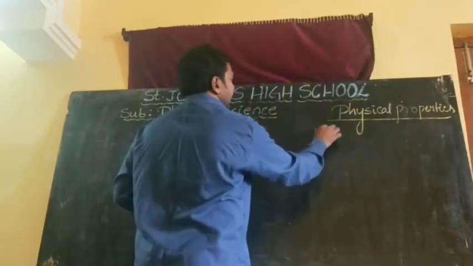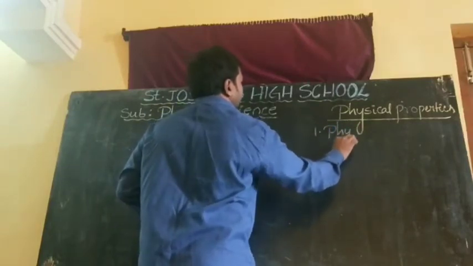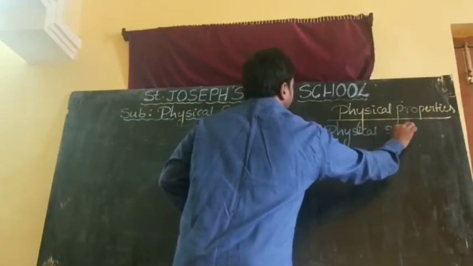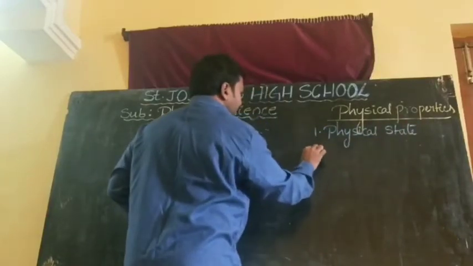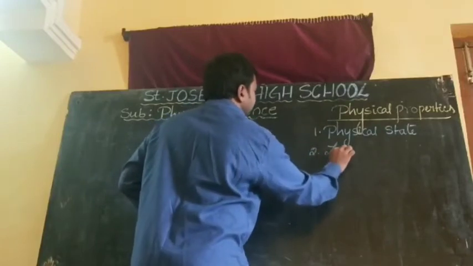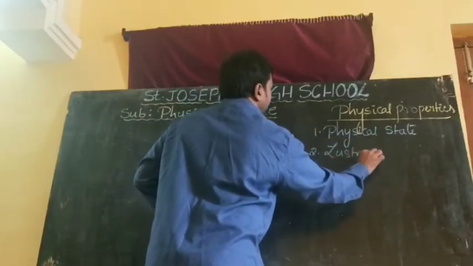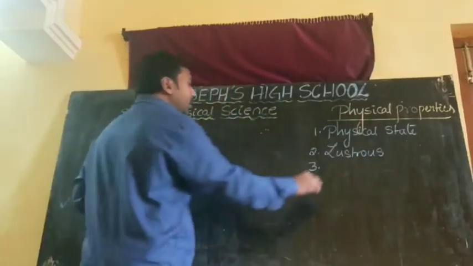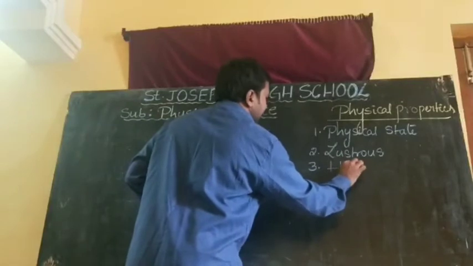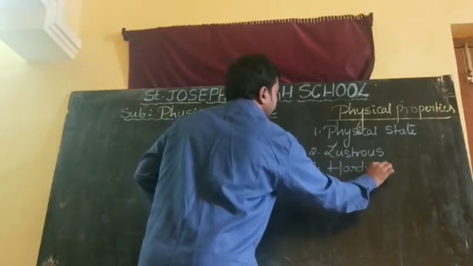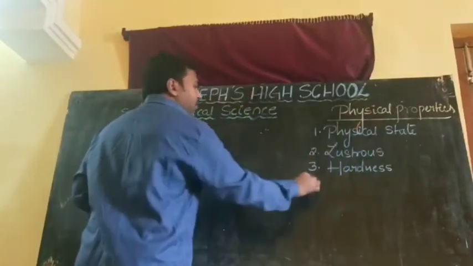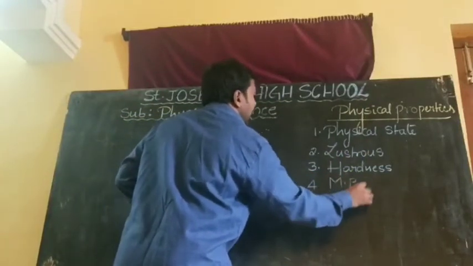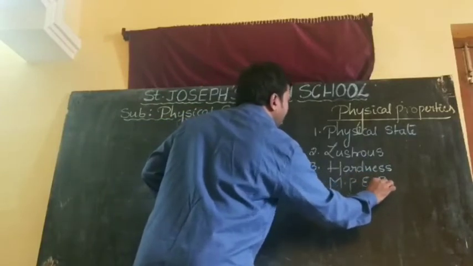One, yesterday we discussed physical state. Second one we are going to discuss lustrous. Third one we are going to discuss hardness. Fourth one we are going to discuss melting point and boiling point.